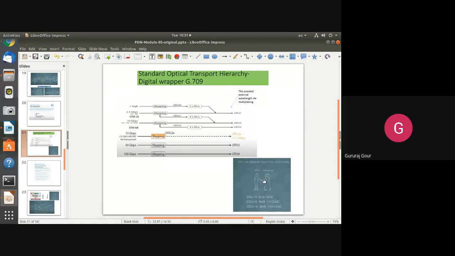That means the functionalities of Ethernet from 1 to 100 Gbps are mapped with OTU1 to OTU4 in this digital wrapper G.709 of OTN. This is how you have to explain how OTN supports Ethernet, having a close relationship with Ethernet at different data rates.